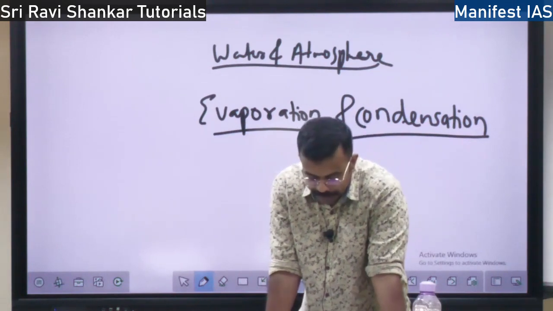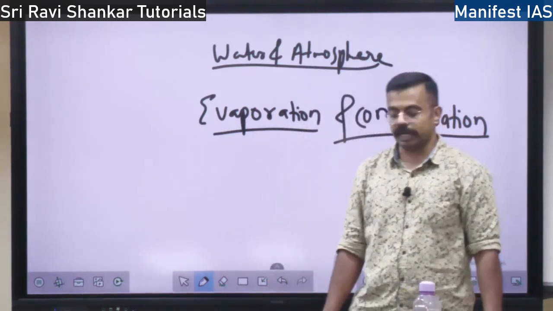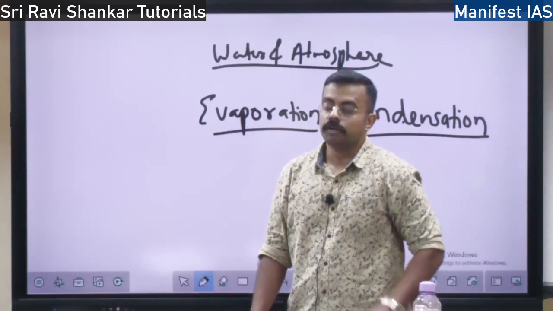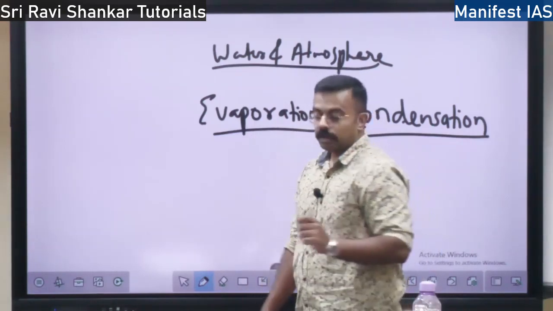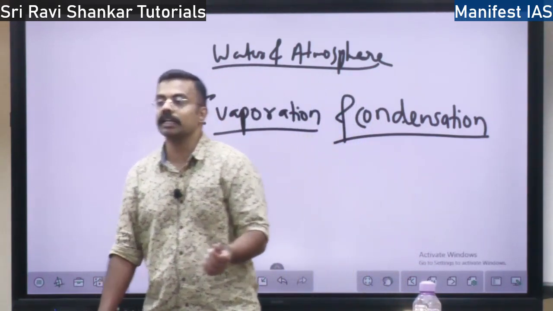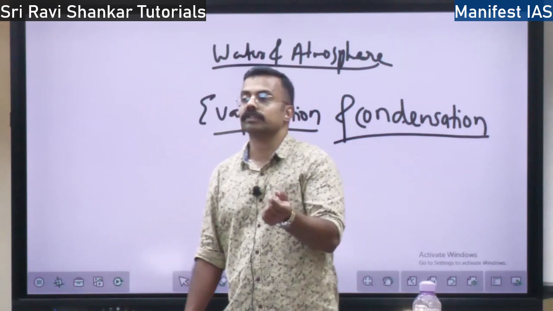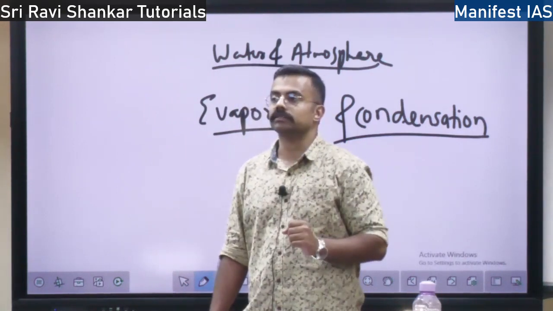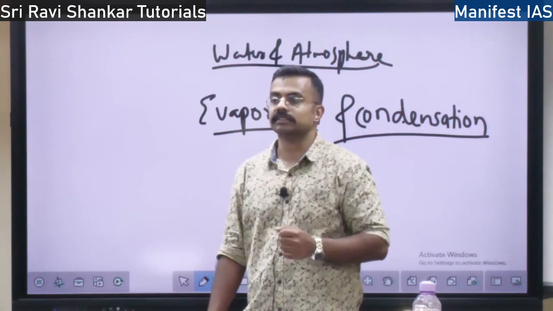In what varieties does the condensation take place? So first is dew. What are the forms? First is dew. Dew means water droplets on solid surfaces. In the early morning, if you see the leaves and grasses, there will be some small drops of water on the leaves and grasses, right?